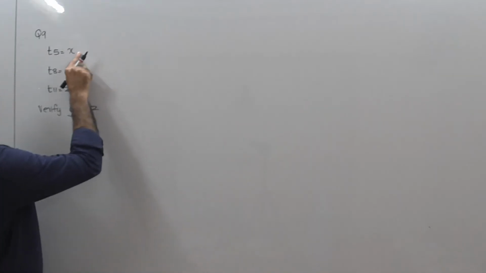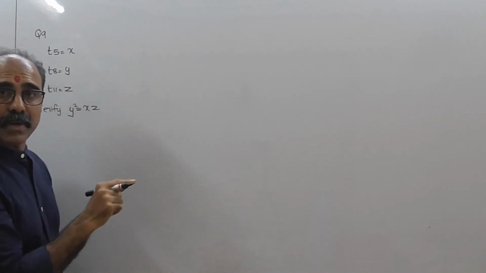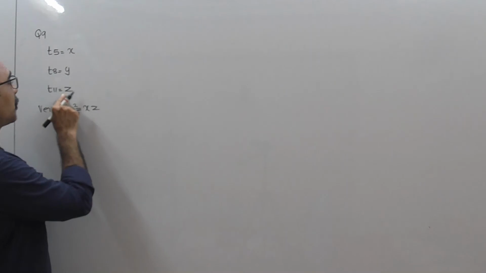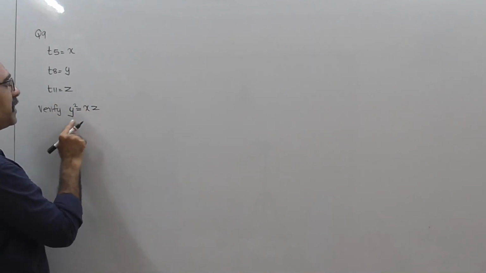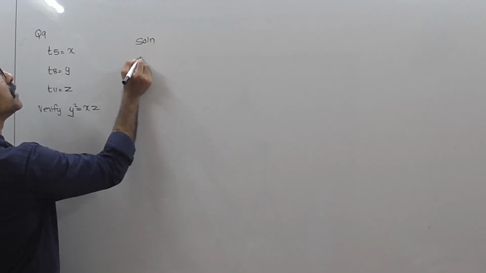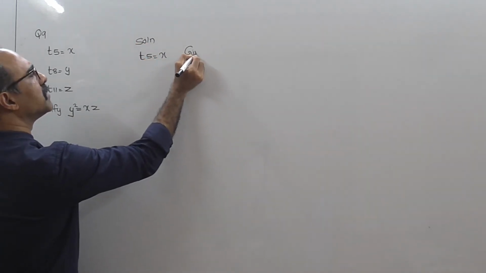They say that the fifth term is x. Fifth term is x means t5 is x. Eighth term is y, so t8 equal to y. 11th term is z, so t11 equal to z, and you have to verify that y square equal to xz. So, solution: t5 equal to x. I think that is given.